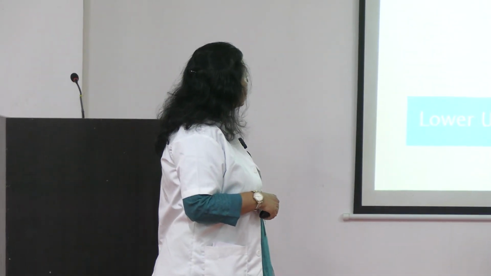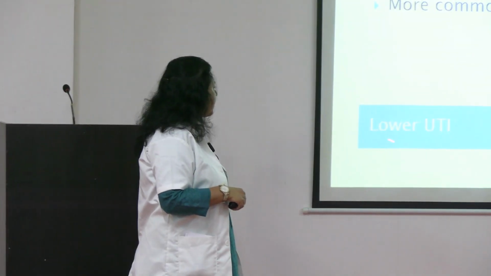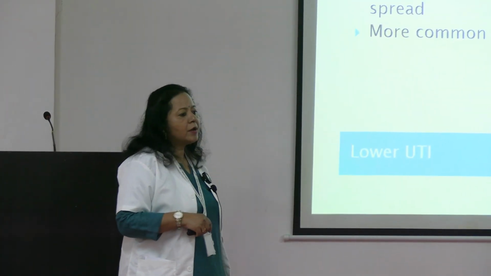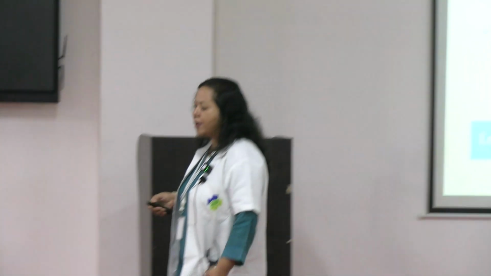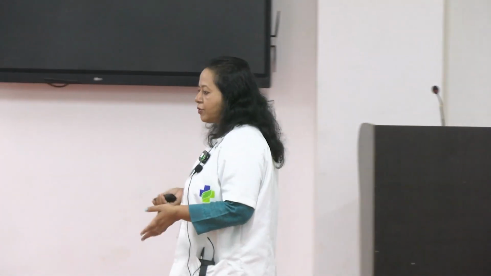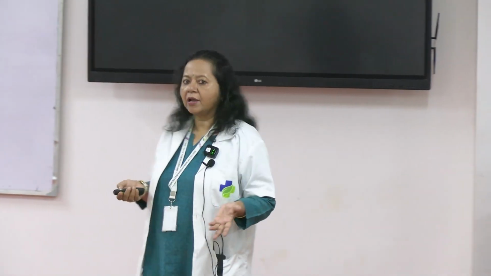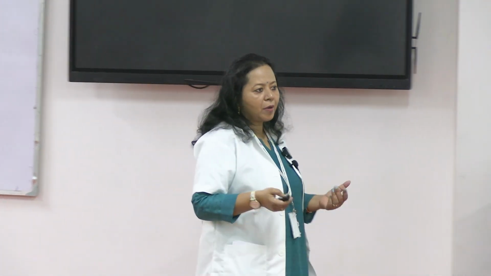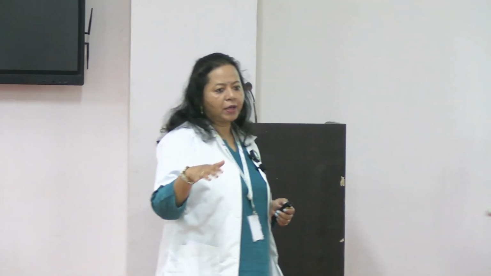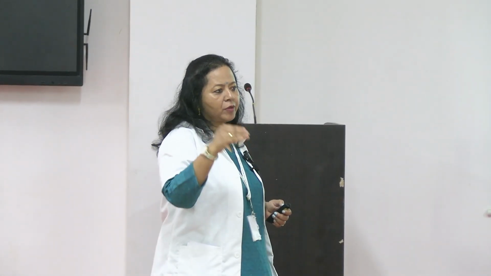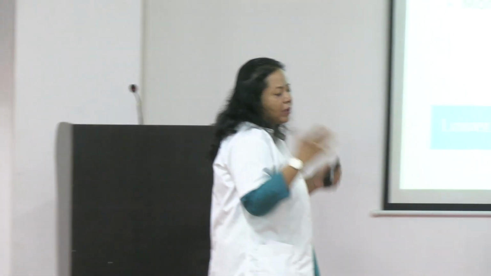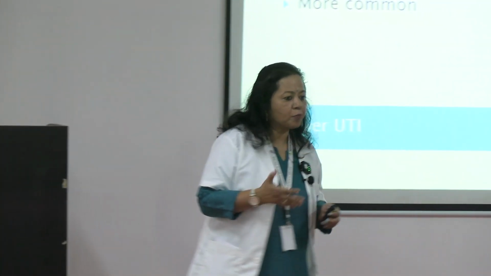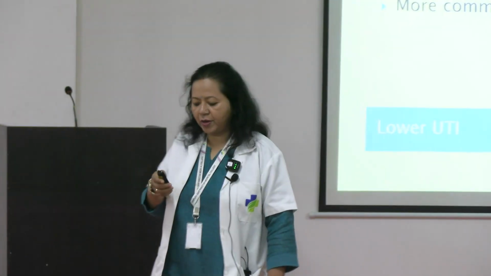In lower UTI cases, if your patient is having cystitis, here is one very good thing. Suppose the patient is lying down, not able to pass urine, and not complaining. How will you understand whether he really has a problem? Sometimes you can check for suprapubic tenderness. You just touch the upper part of the pubis, and if the patient says it is paining, that is called suprapubic tenderness. That is also an important thing you should know.